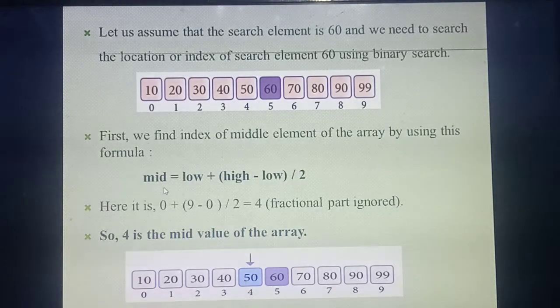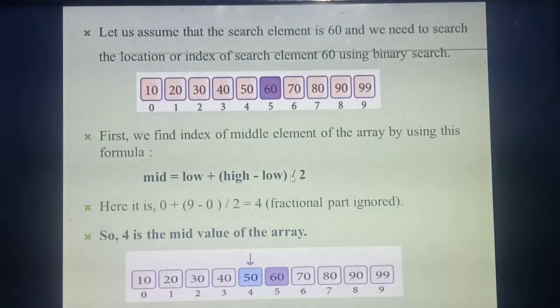So, what's the formula? Mid equals low plus (high minus low) divided by 2. Okay, listen. Low means the lowest index value you need to take. Listen carefully, don't take the elements; low always means you need to take the index values. So which is the lowest index value? 0. Then, high minus low divided by 2.